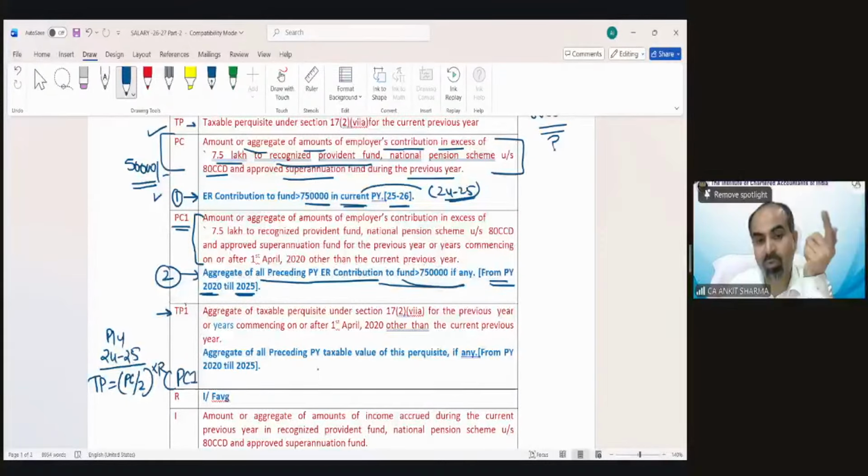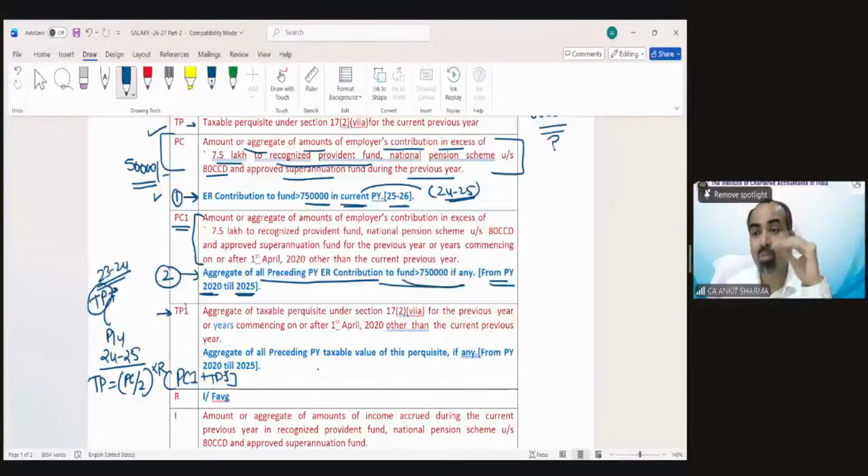PC1 was, as per point number 2, the preceding year aggregate contribution exceeding 7.5 lakh plus TP1. Now TP1 is, if in the preceding year like 23-24 you calculated TP for 23-24, that means last year's TP value, that would be called TP1.